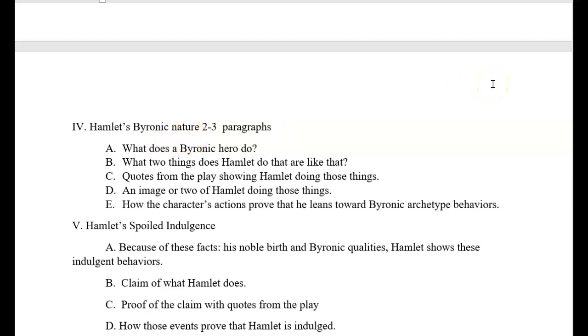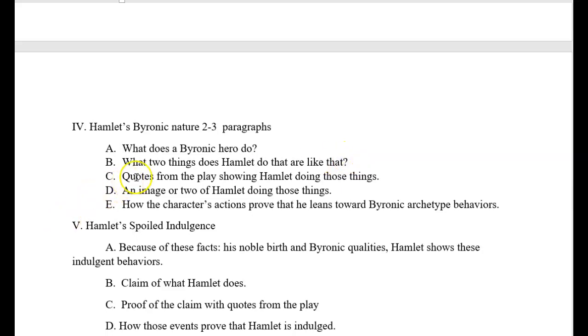Remember, I went at the very beginning where we picked 2 things from each list. So the Byronic nature is going to be separated into 2 or 3 paragraphs. Same thing. First, I start with a definition. What is a Byronic hero? My reader needs to know that. Then, what are 2 things that Hamlet does that are like that?